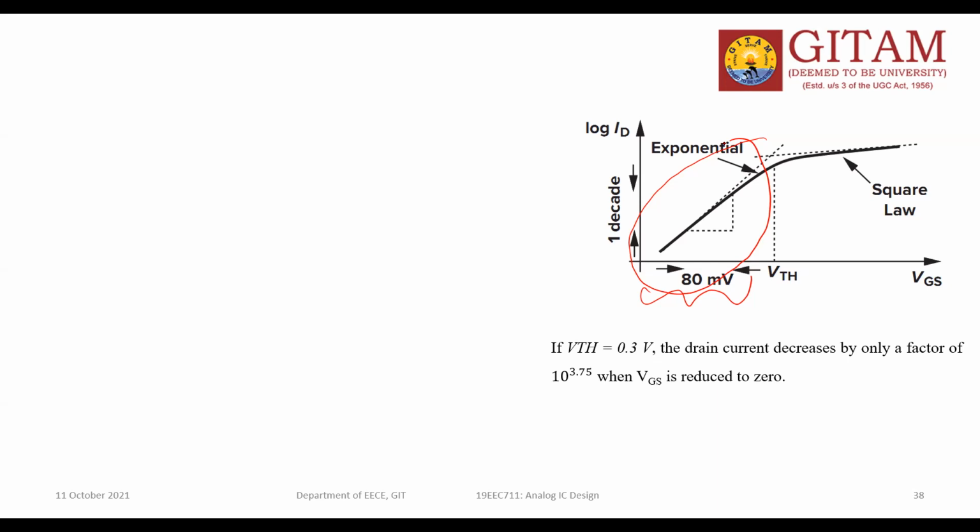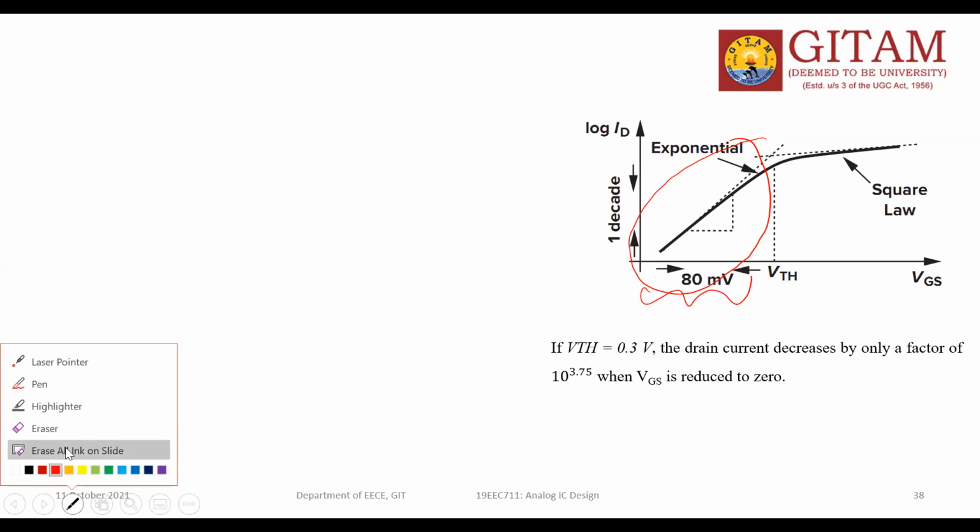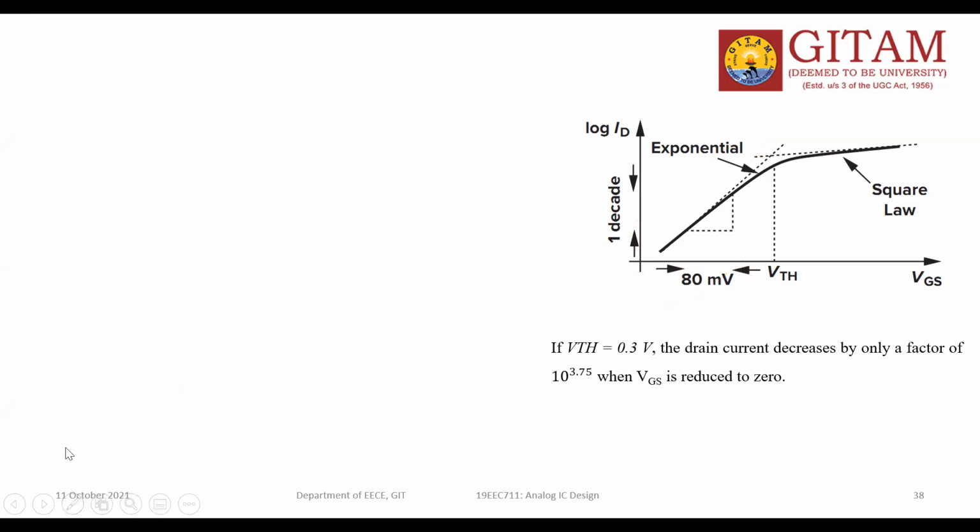From these characteristics, you can define the threshold voltage as the point at which your exponential and square law asymptotic lines are joined. This dotted line is the asymptote.